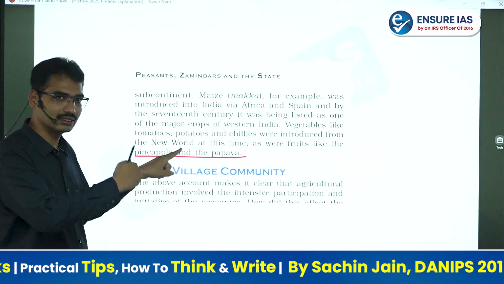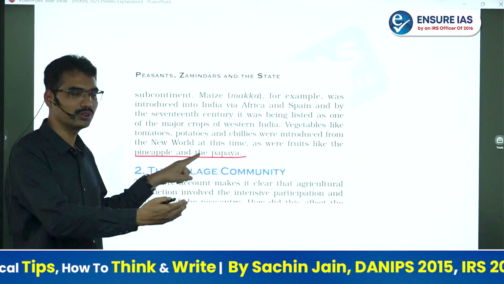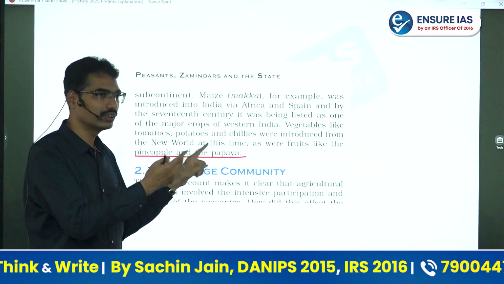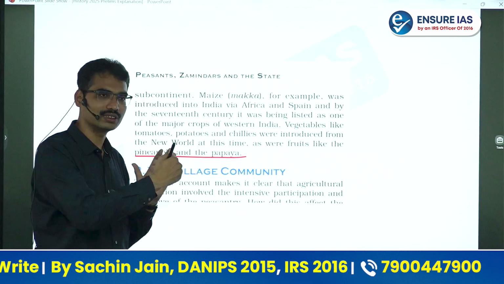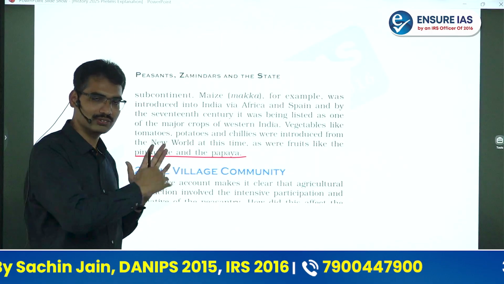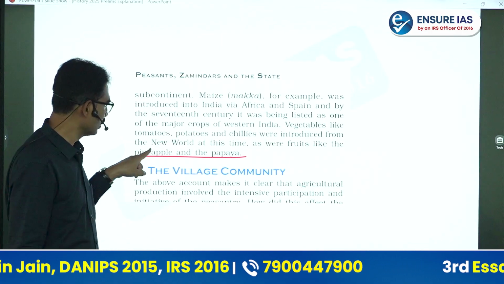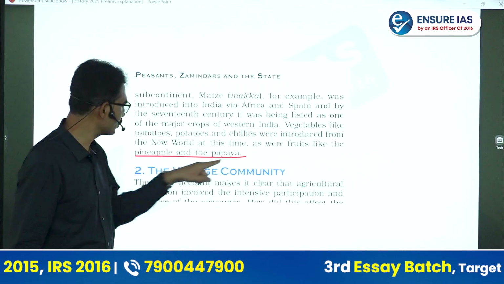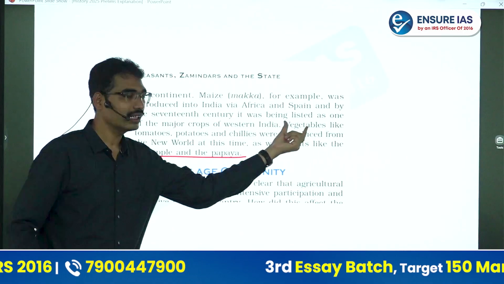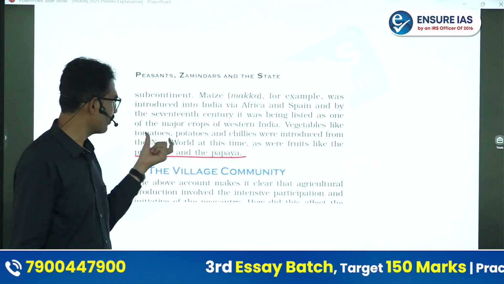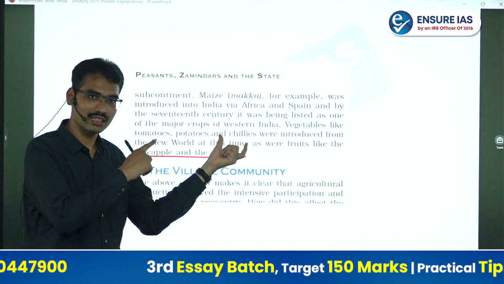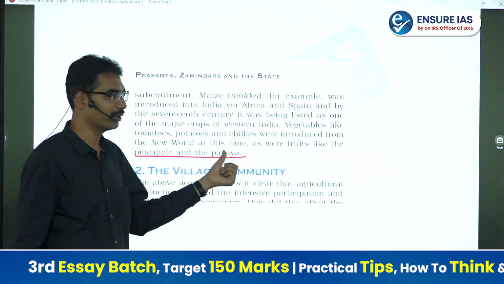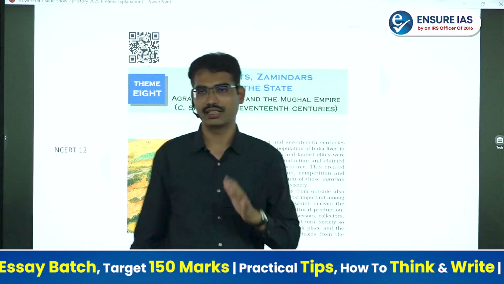The Portuguese came to India and built an empire. That's why, in the New World, they had control over some parts of Central America and the Brazil region. From the South American continent they brought vegetables as well as fruits like pineapple and papaya. Earlier they asked about vegetables, tomato, potato, chilies. This time the other sentence, fruits like pineapple and papaya. So it is there in the NCERT itself.